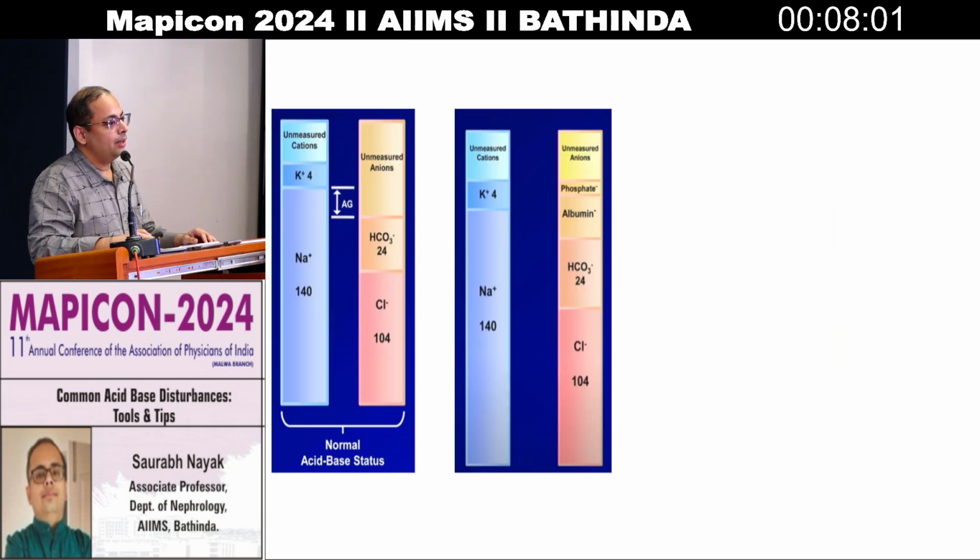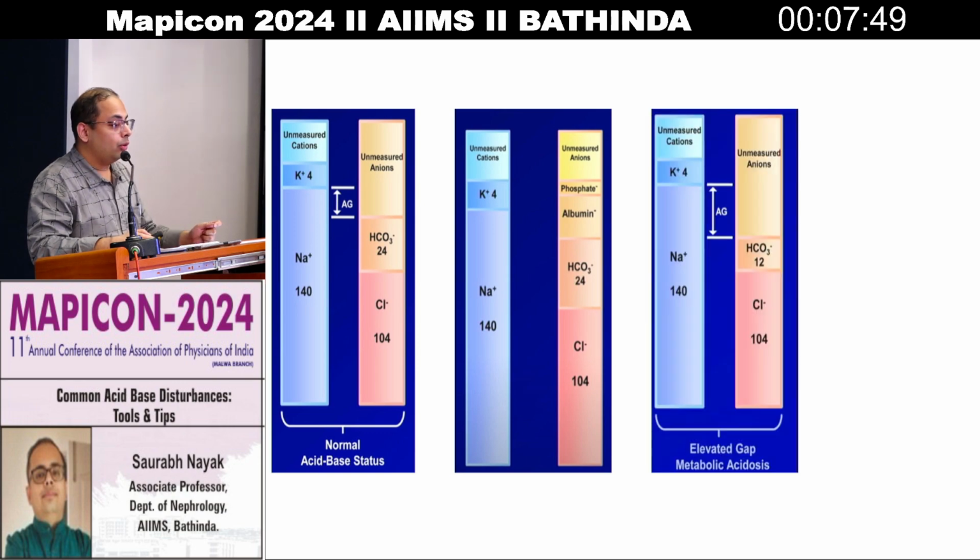In this diagram you can understand the anion gap. If you see the picture, the anion gap is actually the difference between measured cations and measured anions. In the second picture you can appreciate the anion gap is mainly composed of phosphate and albumin. Now if you see this high anion gap acidosis, there is an increase in the unmeasured anion. This is because of influx of organic acids. Those are weak acids like ketones and lactates and other phosphatidic acids.